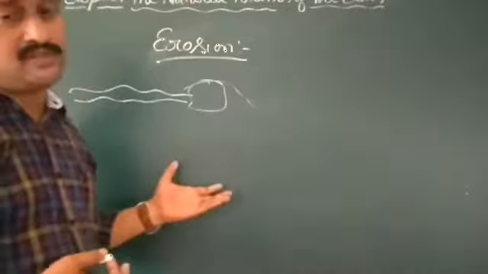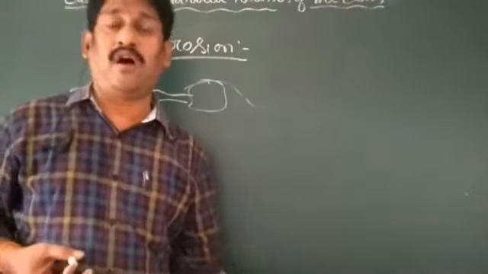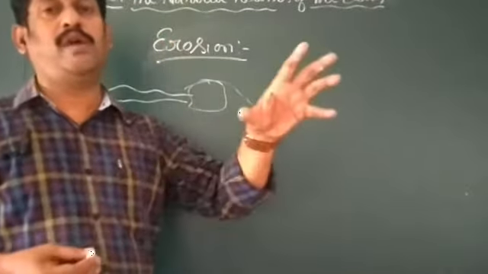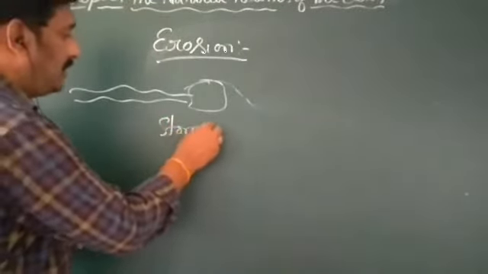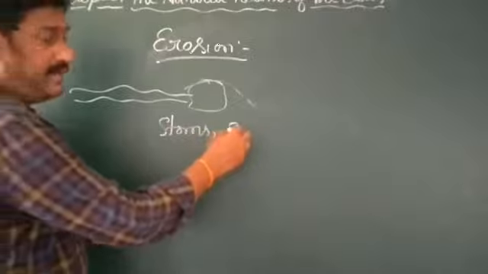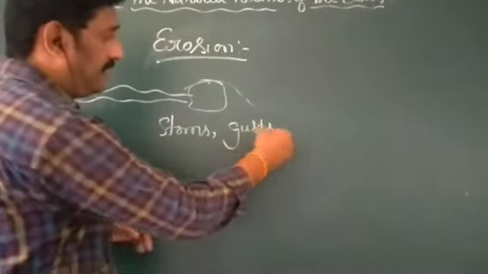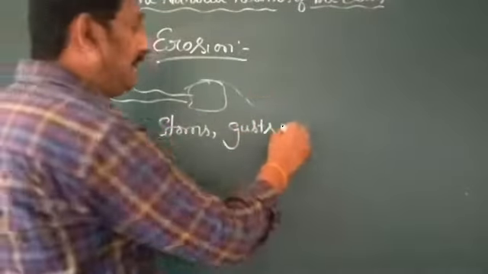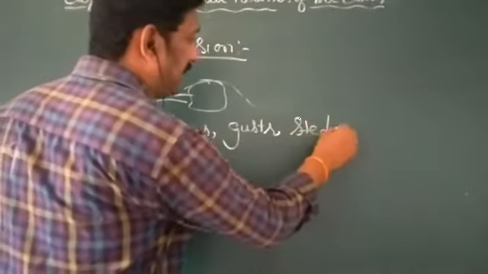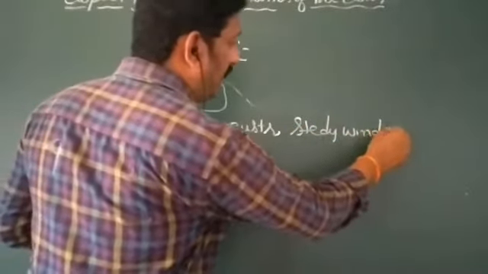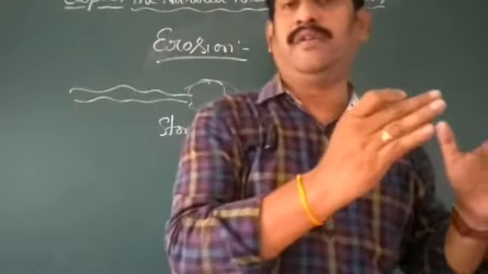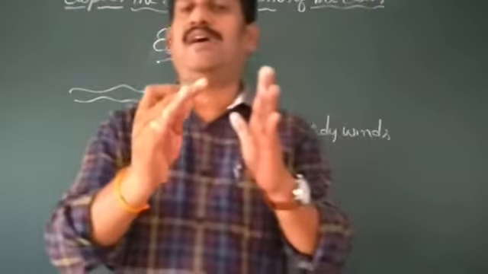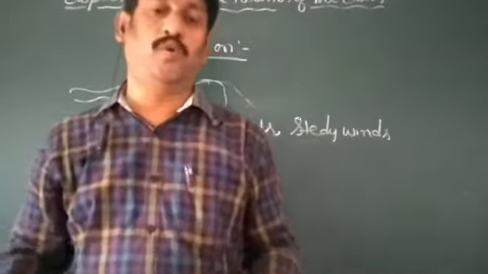Winds also take many forms. Winds blow as storms, gusts, and steady winds, from one region to another region. Along with that, winds can cut the rocks with slow motion.